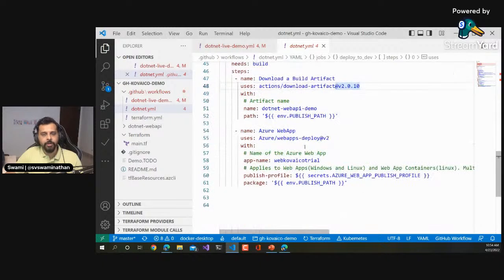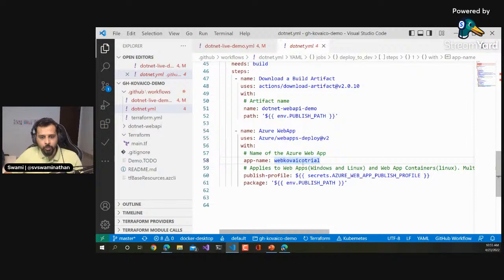Now we are trying to deploy it into Azure Web App. For that, we have a built-in action available, which is Azure/webapps-deploy, and the app name is this, web code trial, and this is the publish profile, and this is the package. It's typically the same thing you do from either VS Code or Visual Studio, where you right click and publish into Azure app. You're trying to do something similar with GitHub Actions now.